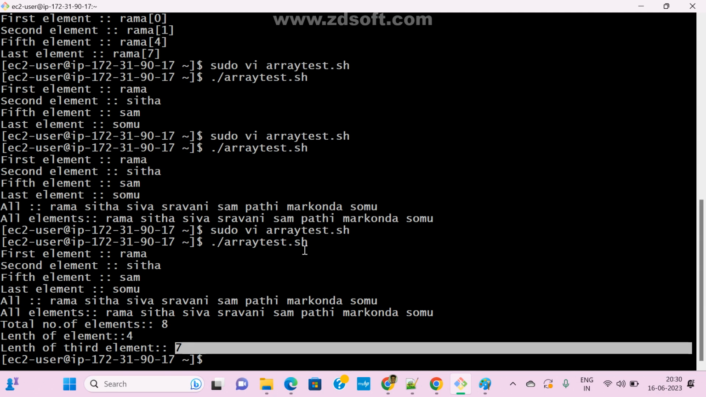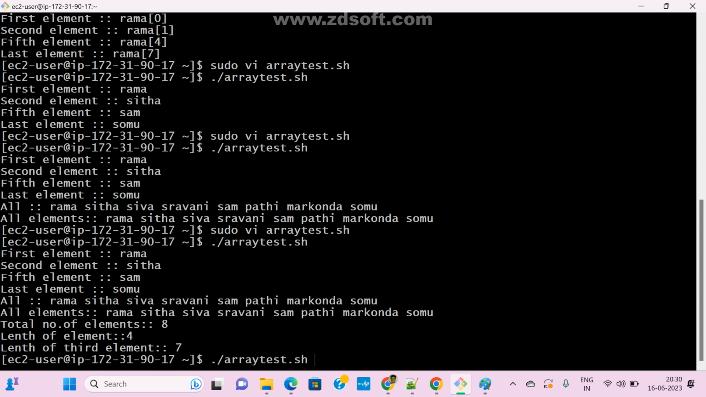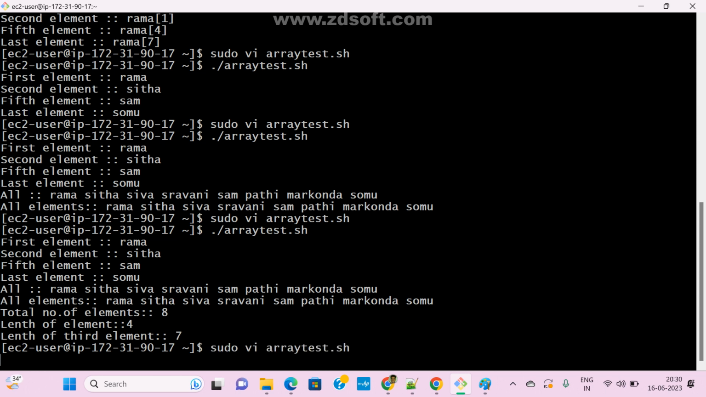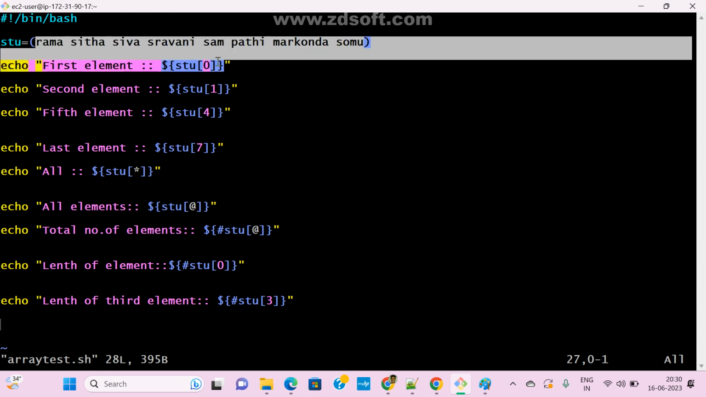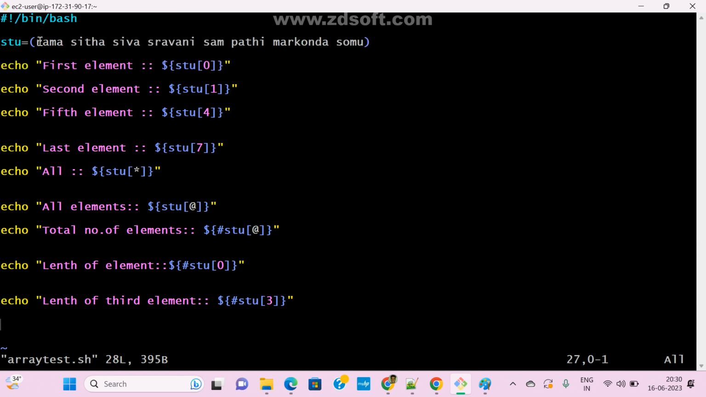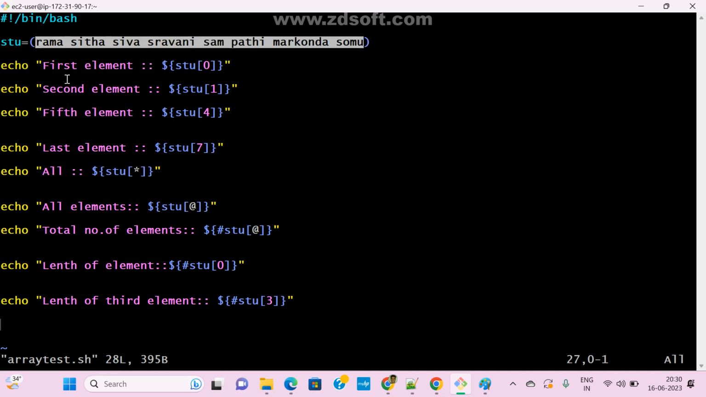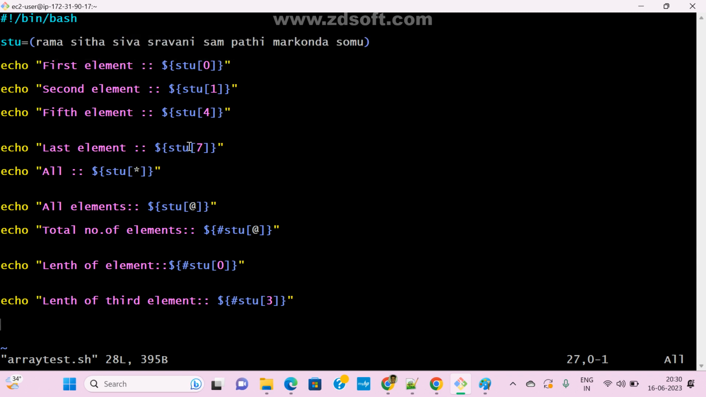So whenever you want to call an array element, find the length of the array, or find the length of a particular element, we can use this syntax, guys. This is the array, and we can pass any number of values in the array. Whenever we need, we can call them like this with the help of the index number. Clear?